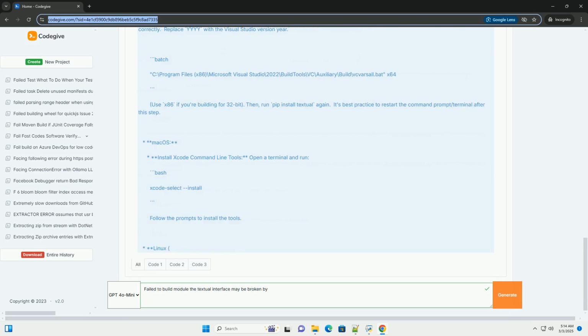B. Run vcvarsall.bat. Open a command prompt, as a regular user, not as administrator initially. Navigate to the directory containing vcvarsall.bat and run it with the appropriate architecture, usually x64 for 64-bit systems. This will set up the environment variables for that command prompt session. C. Retry pip install textual in the same command prompt window where you ran vcvarsall.bat. Try to install Textual again. If it works now, great.